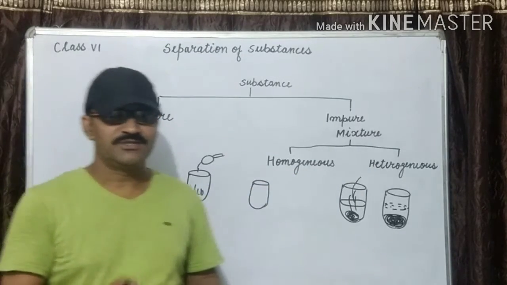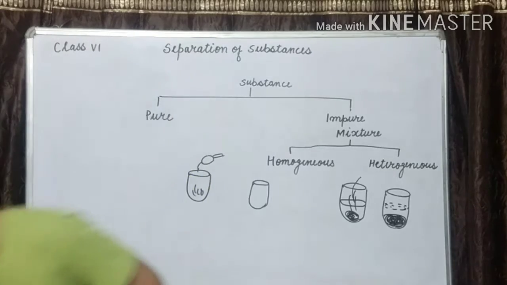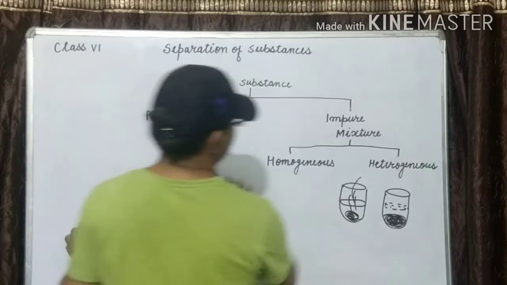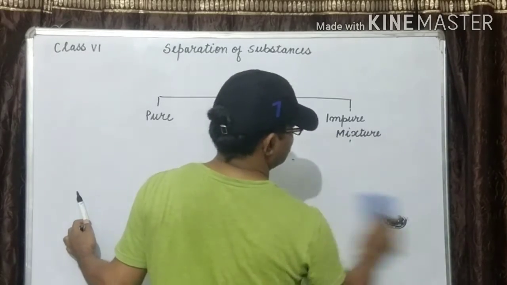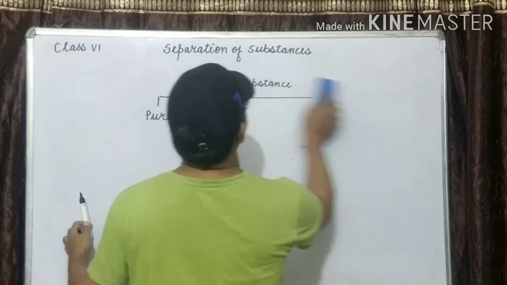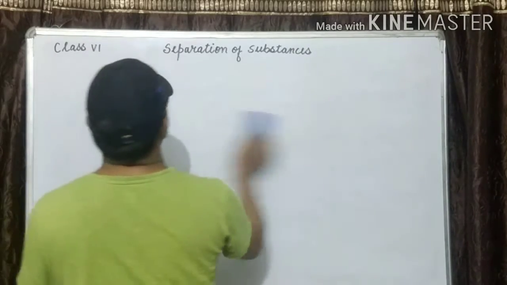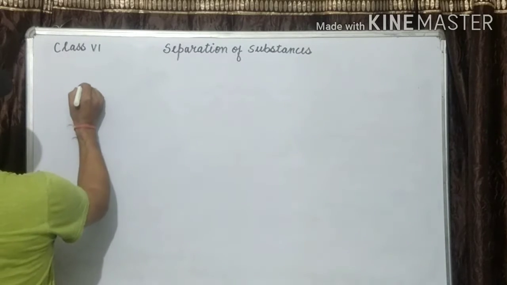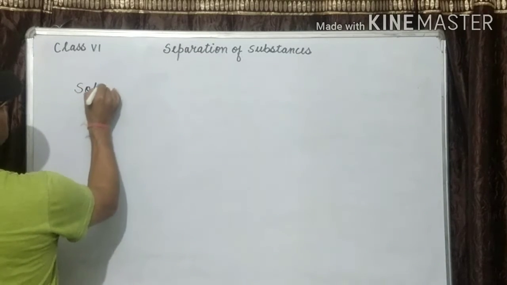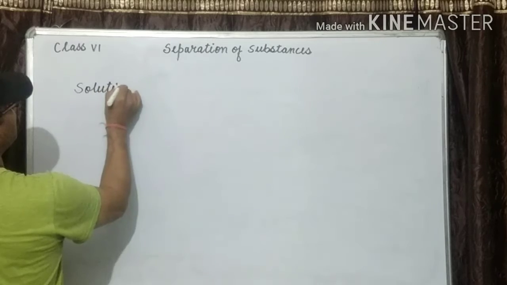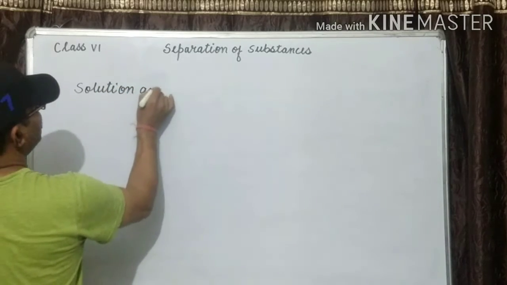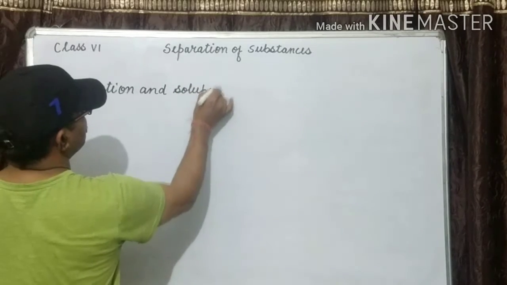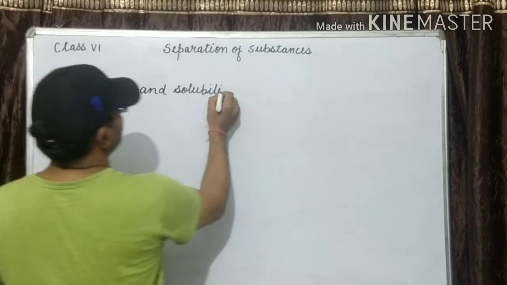Now next is the solution and solubility. Solution and solubility.